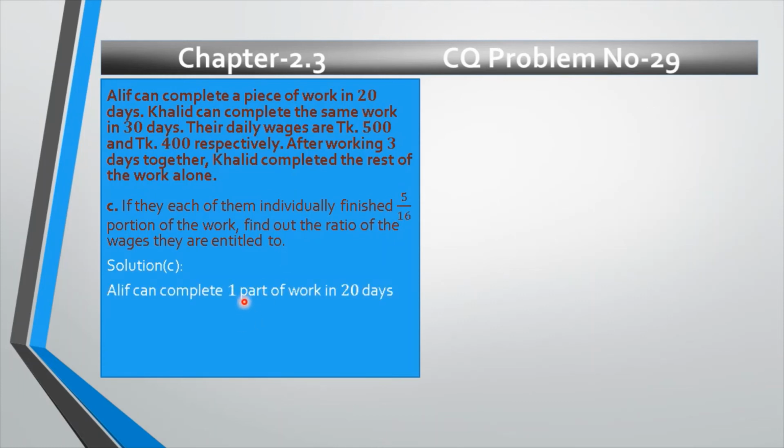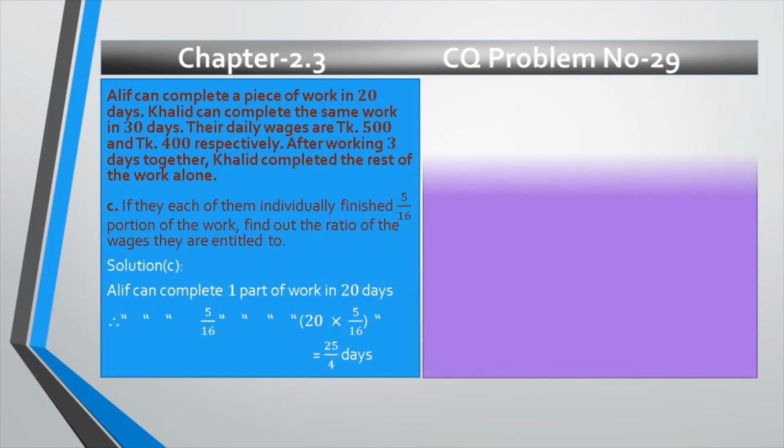Alif can complete one part of work in 20 days. So Alif can complete 5 by 16 part of work in 20 multiplied by 5 by 16, because it needs more days. That's why multiplied by 5 by 16. And the question said if each of them individually finished 5 by 16 portion of the work, that's why we will find out 5 by 16 portion of each of them. Then we get 25 by 4 days.